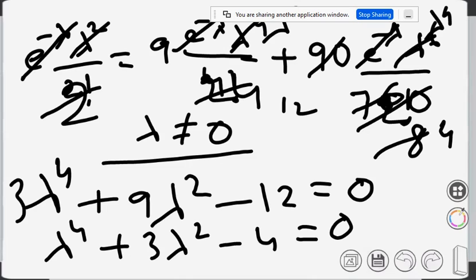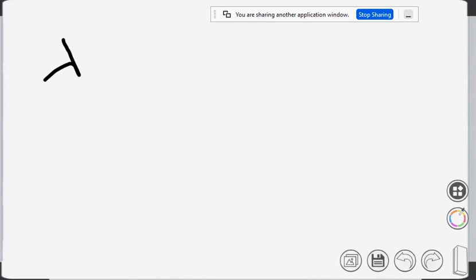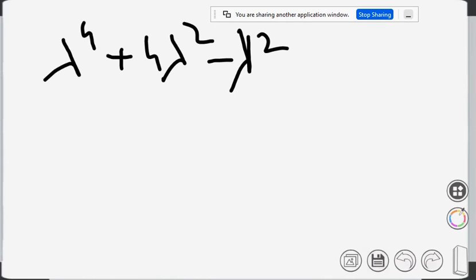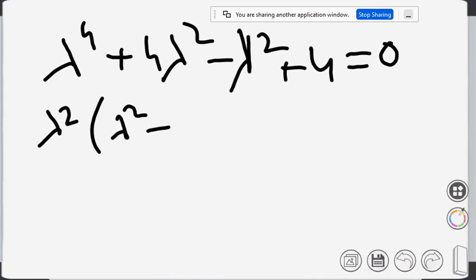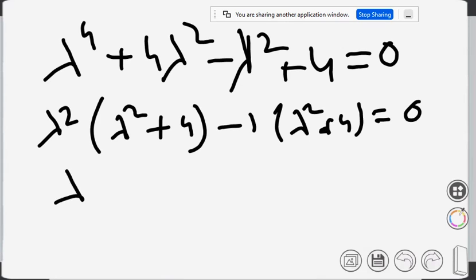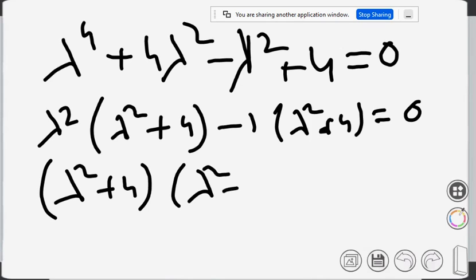Now solve for lambda square using middle term splitting: lambda to the power 4 plus 4 lambda square minus lambda square minus 4 equals 0. Taking common, lambda square plus 4 into lambda square minus 1 equals 0.